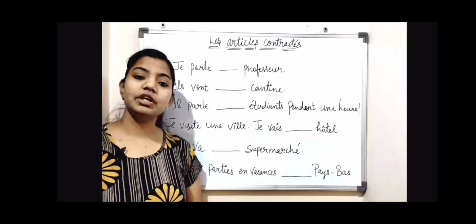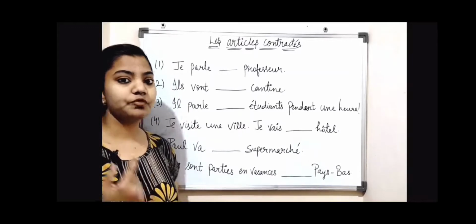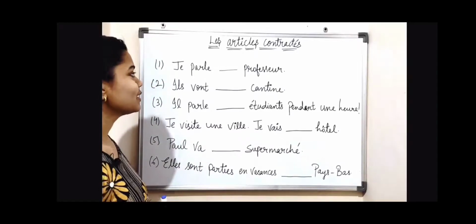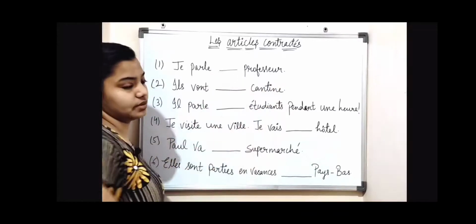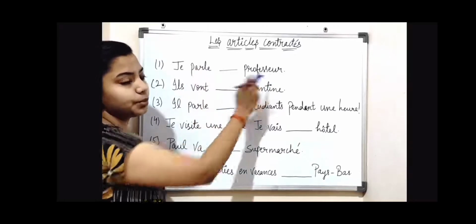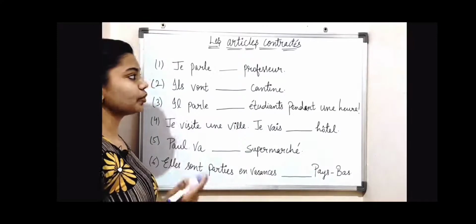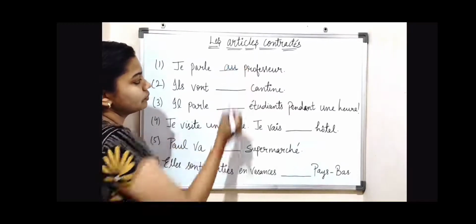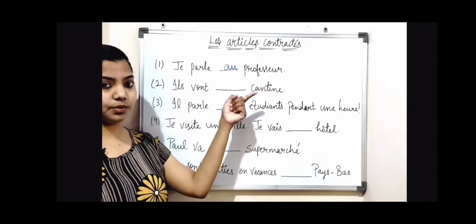So now we do an exercise of contracted articles, which is preposition a plus definite articles. Number 1 is je parle au professeur, I talk to the professor.